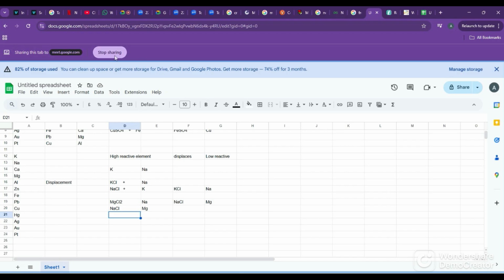Okay, so using this displacement, some reduction methods are there. Now before that, these metals which are highly reactive, K, Na, Ca, Mg, Al, they are highly reactive. That means in the earth you will never find them in free state. You can never find potassium, sodium as it is in the earth. It will always be in some combined form attached to something else. But gold we will get as gold only. Maybe it will be covered in dust, but it will not react chemically with anything. Silver also, with very few elements it reacts. Platinum also does not react with anything.